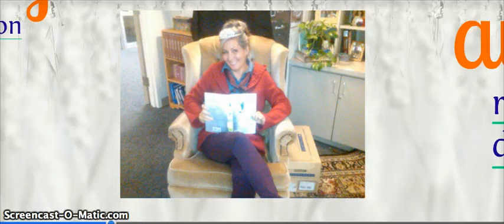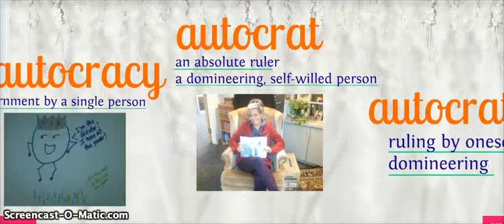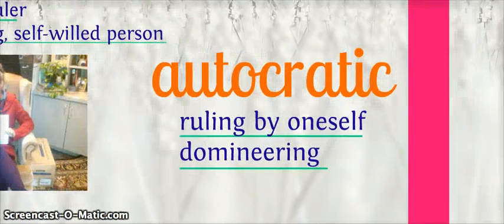Okay? So both of those are nouns. One is the kind of government and one is the person. And then we have autocratic, and that's the adjective. The definition we have here is domineering, so that's the one you want to underline, domineering. The supervisor was autocratic, accepting suggestions from no one. Okay?